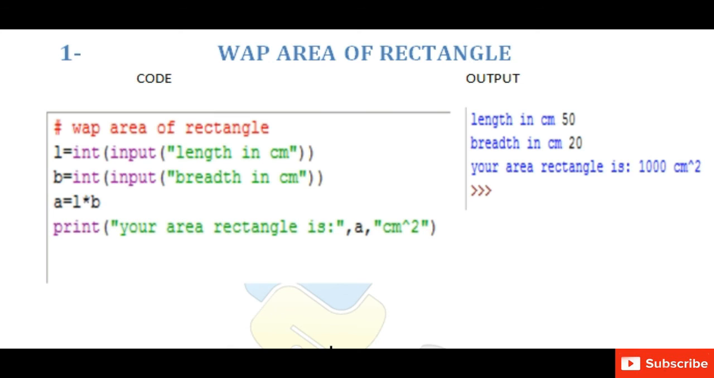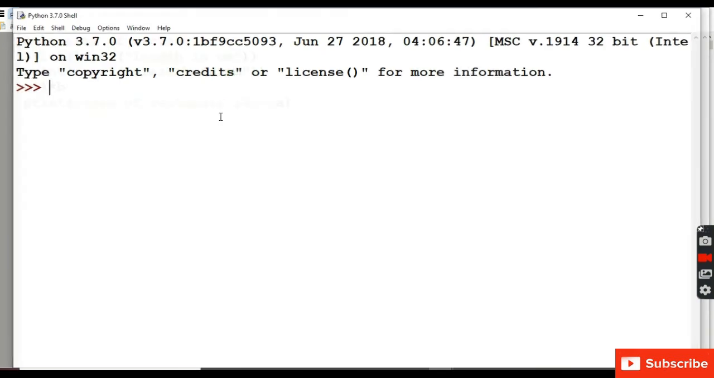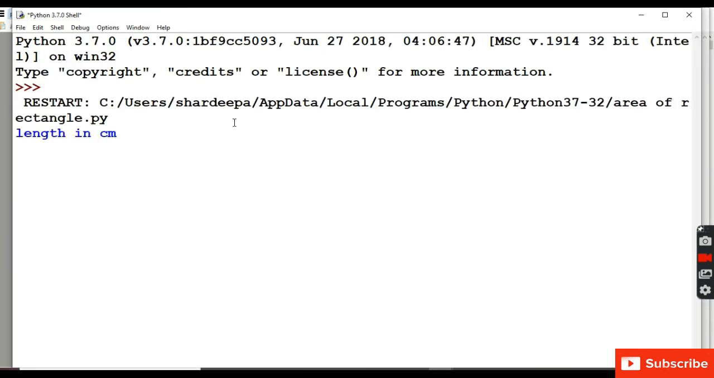Input function is used to take input from the user. We will let the user enter the length and breadth. We will take input from the user. Then we will apply the formula of area. Area is equal to length into breadth. Print function is used to display the value on the screen.